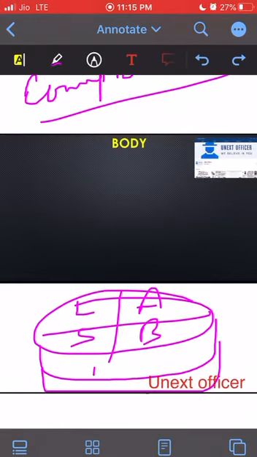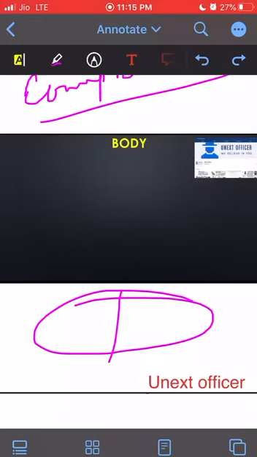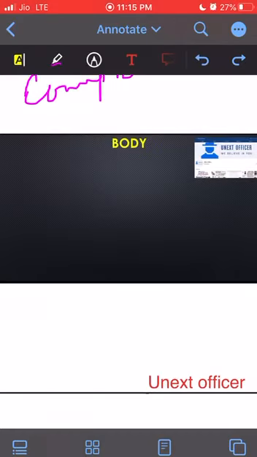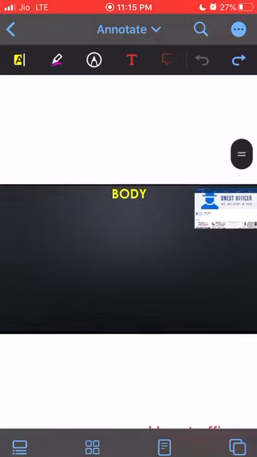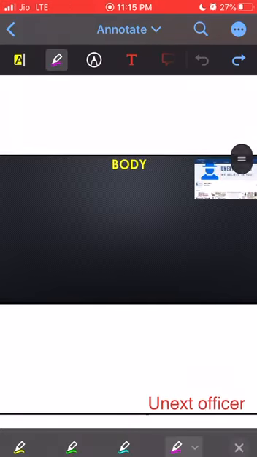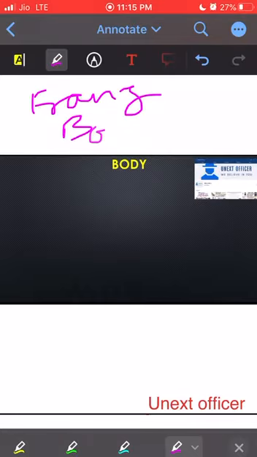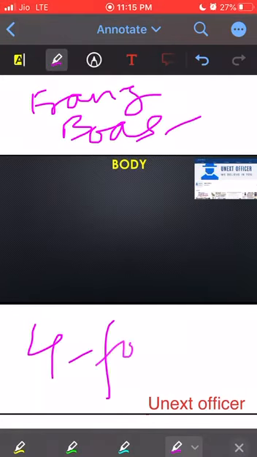So we can start with how Franz Boas has given the four-fold division of anthropology. The physical part is concerned with biological and behavioral aspects, we have to mention.